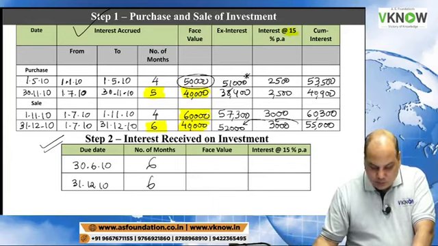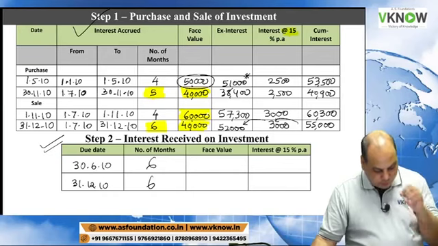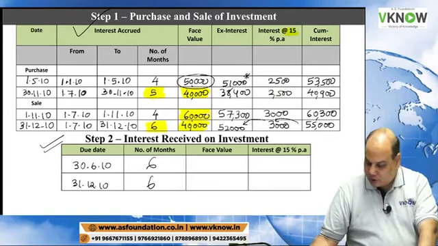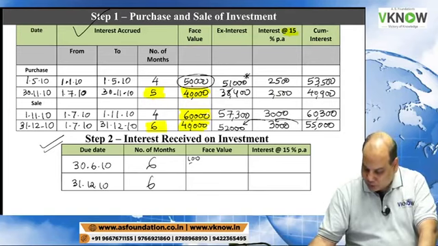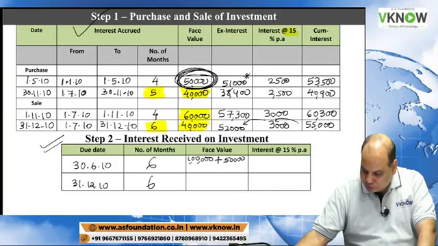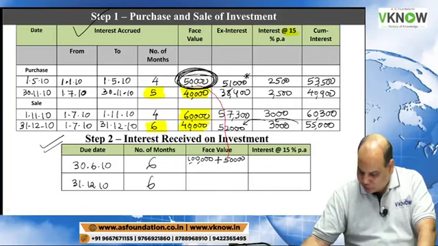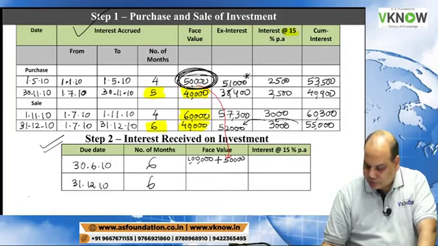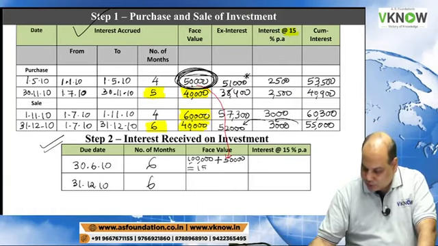Face value: in the opening balance we already have 1 lakh rupees, and plus you have purchased this 50,000 before 30th June. So that also I will consider. So I have 1 lakh 50,000.